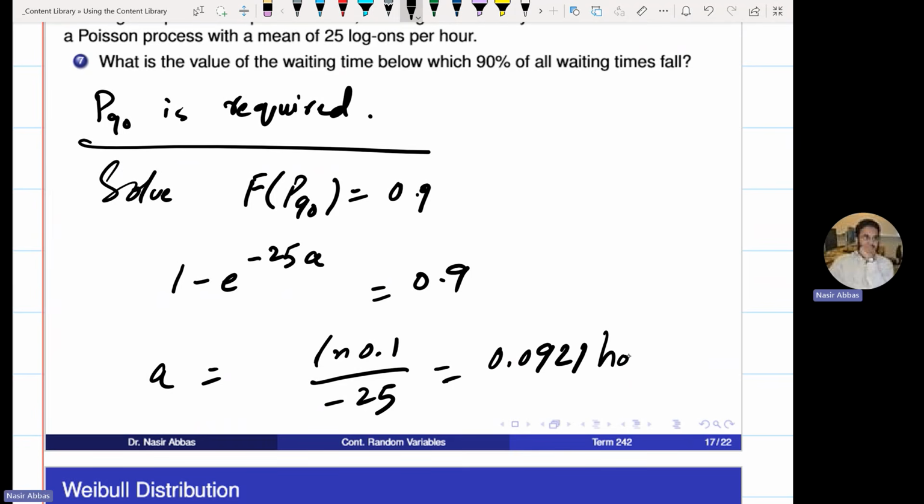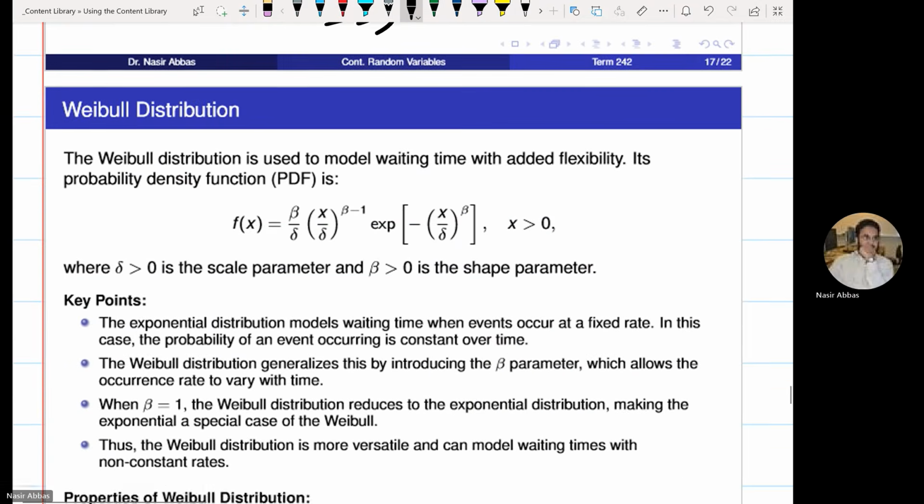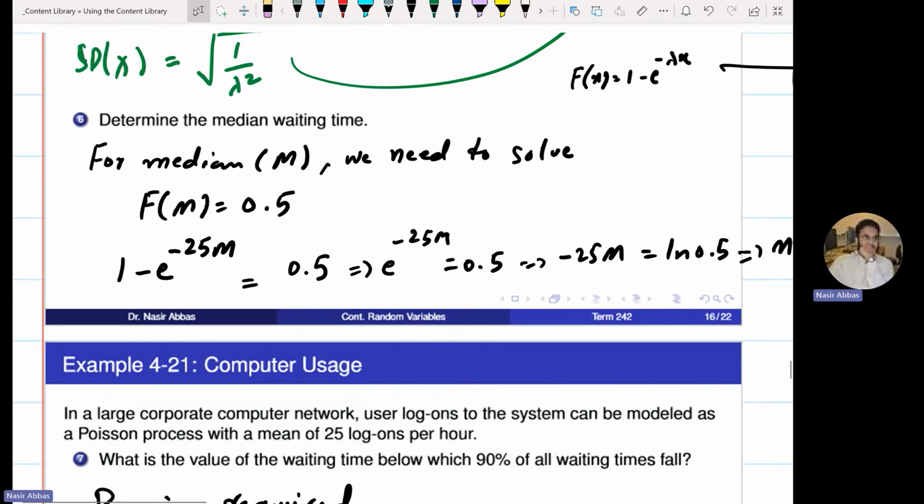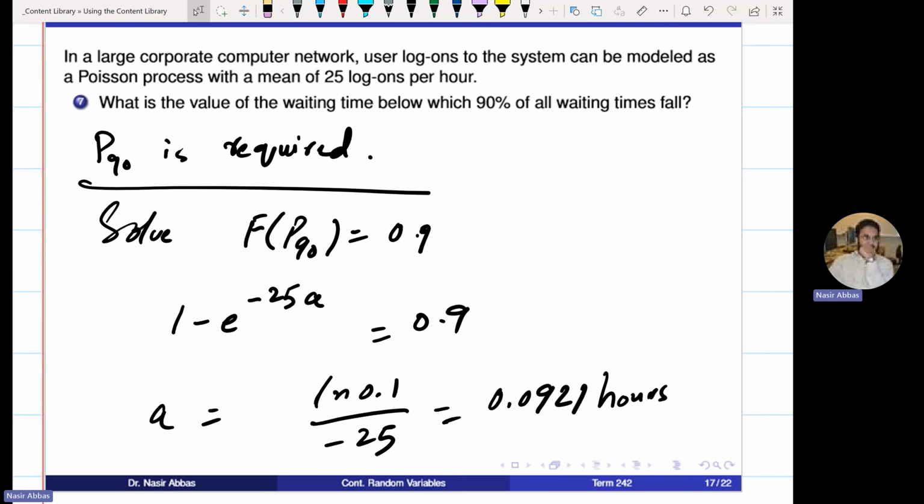0.0921 hours. And that's it. This was exponential distribution. Each and everything that you can expect from a question about exponential distribution, I tried to cover in all these examples. Any question? Yes. Let's find the percentile of 100.